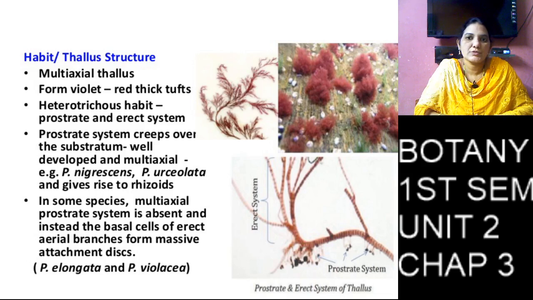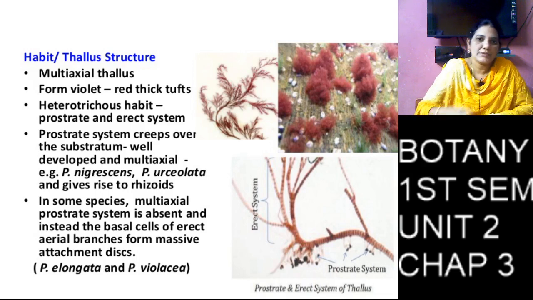The rhizoids absorb water and minerals and give them to the thallus. The second branch type is the erect branches.